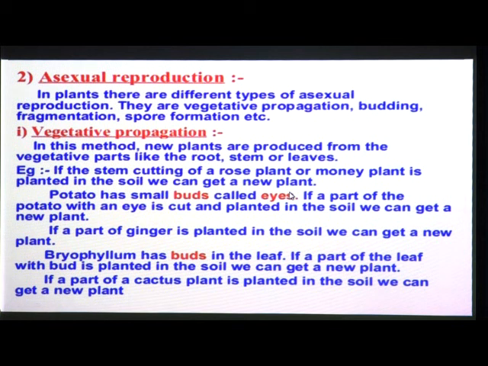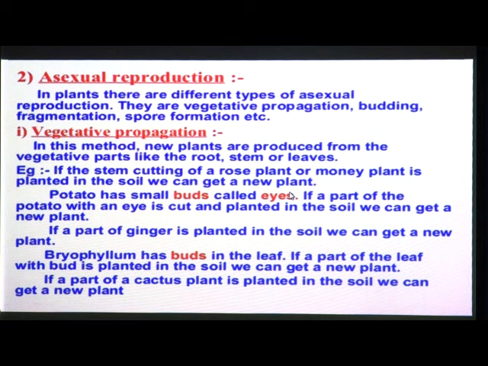Mostly girls like these plants which have flowers or different colors of flowers. It means rose, and also we know about jasmine. These different types of flowers we definitely have at our home. So first it is money plant and second one it is a rose plant.